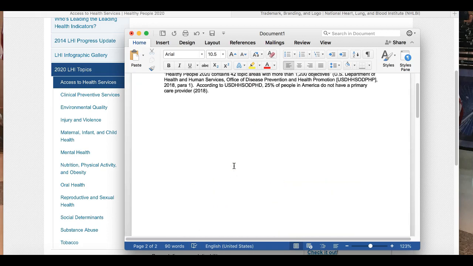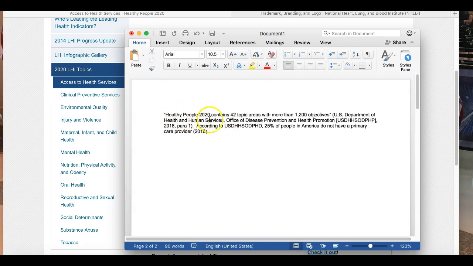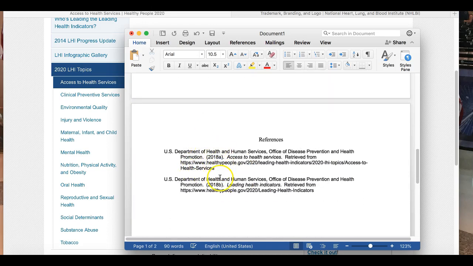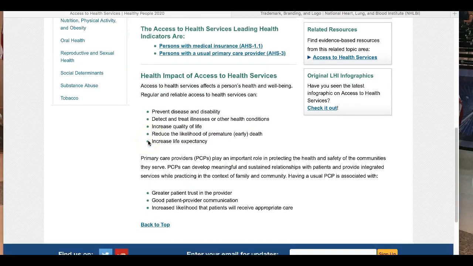So up here in my citations, because this came from that leading health indicators, this is 2018 B, and this one came from the access to healthcare page. This is A, and it doesn't matter where it falls in my actual paper. The lettering depends on where it falls in my reference page. So I hope that that helps you. I know that this can be a little bit confusing.